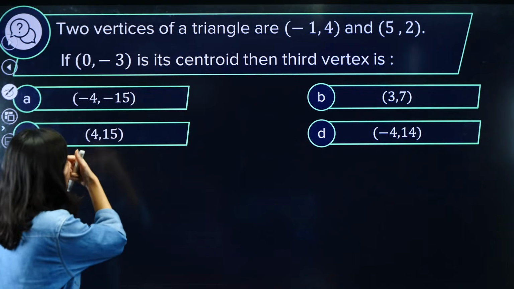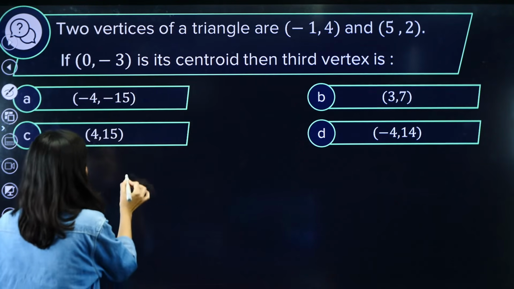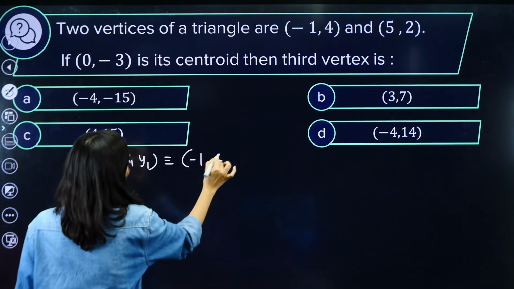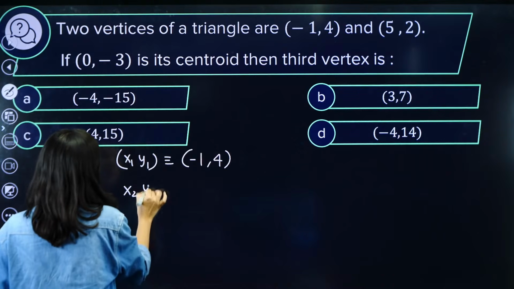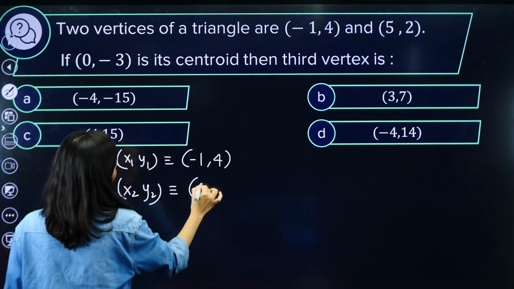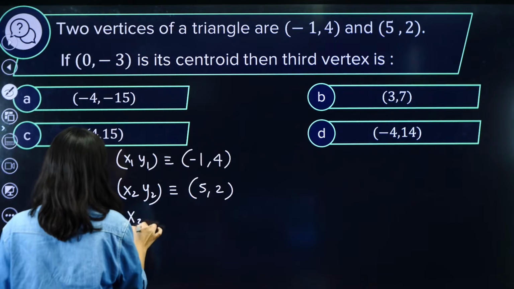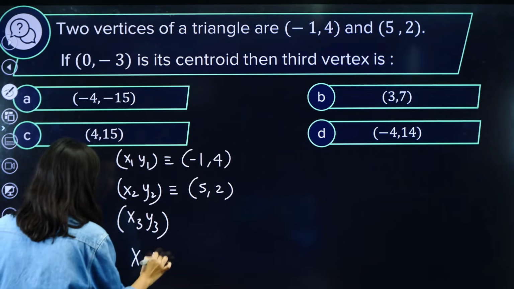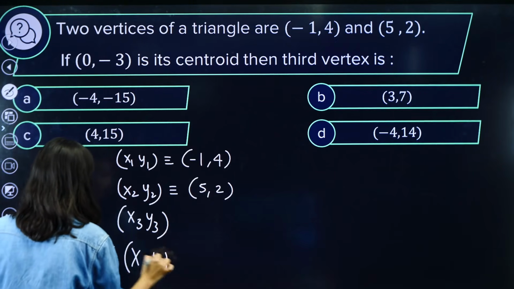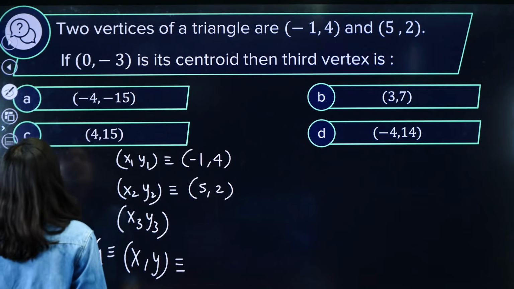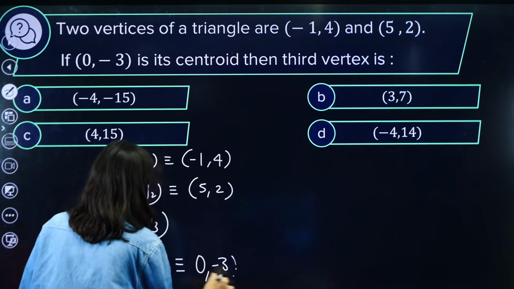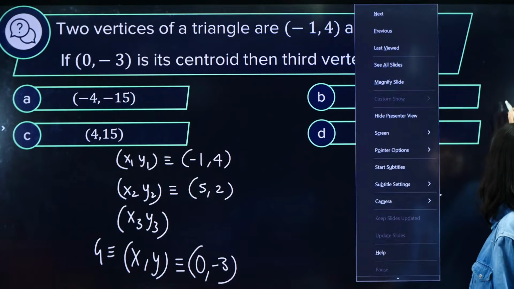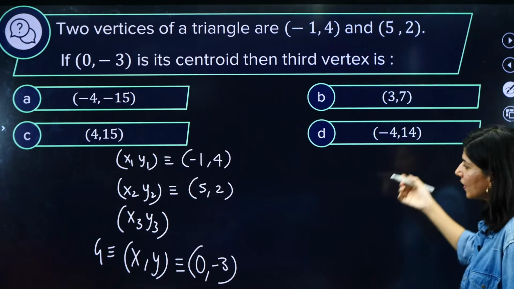Okay, chalo, two vertices of a triangle are given. ठीक है, so x1, y1 is given to you, which is -1 comma 4, and x2, y2 is already given, which is 5 comma 2, and x3, y3 is unknown. And the centroid, that is x comma y, the coordinates of the centroid this time are given, which is 0 comma -3. Now we just have to apply the formula, है ना? Let's do that.